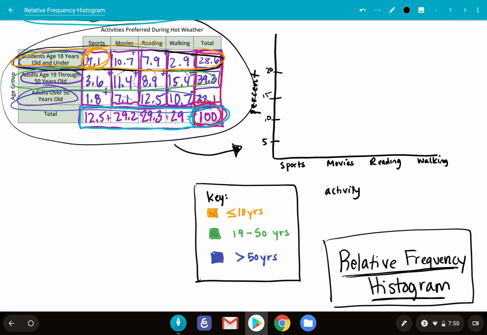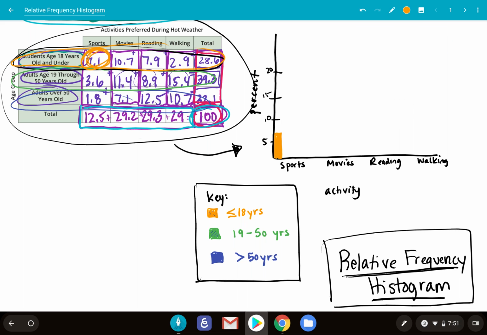That should be sufficient. So for sports, for my students 18 and under, it was 7.1%. So let's go about right here. We're just going to have to estimate because we're only going up by fives.